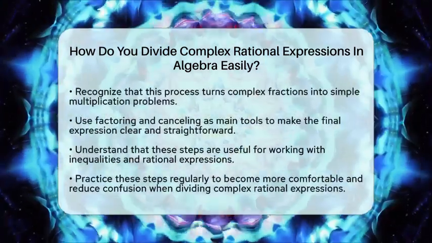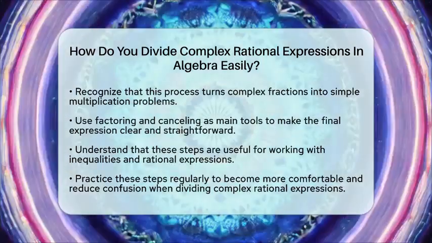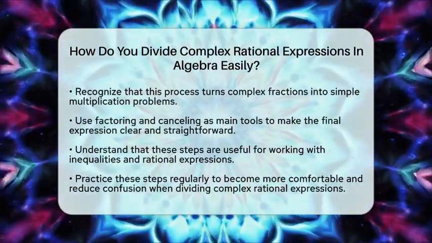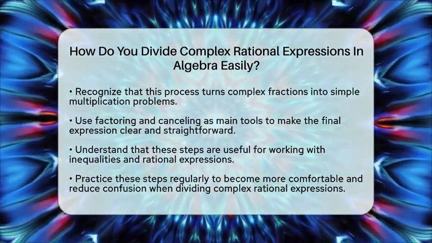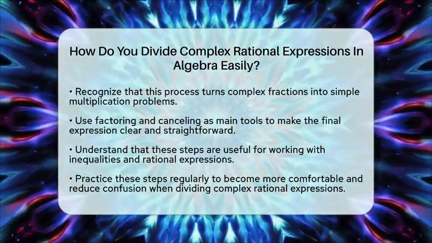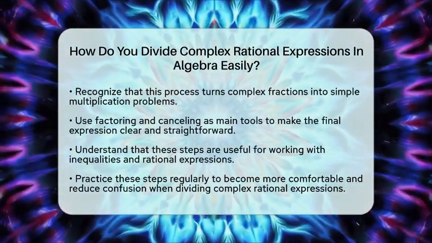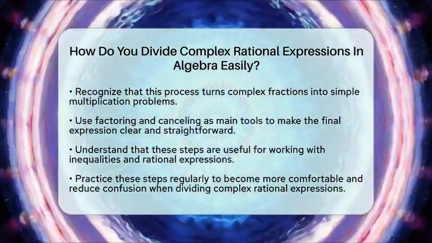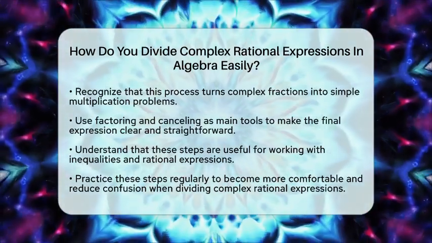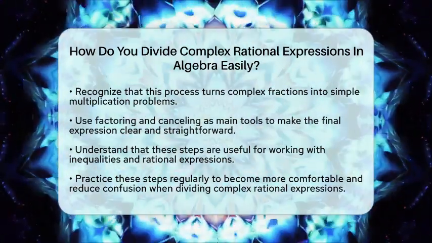For example, if you have a complex rational expression like a over b plus c over d divided by e over f minus g over h, you first combine the fractions in the numerator and denominator separately. Then, rewrite the entire expression as a division of two fractions. Next, multiply the numerator by the reciprocal of the denominator, factor all polynomials, cancel common factors, and finally, state the restrictions.